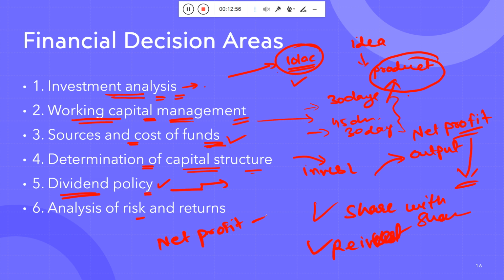But many times with the dividend, what they do is, of the net profit, generally 10% they give as dividend, and the remaining 90% they reinvest, so they will get more output in the organization, and by that more output they will get more profit, and that profit will increase the price of the share, okay. That is the whole thing. So is there any doubt regarding the financial decision area, class?